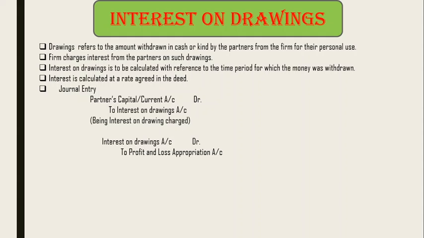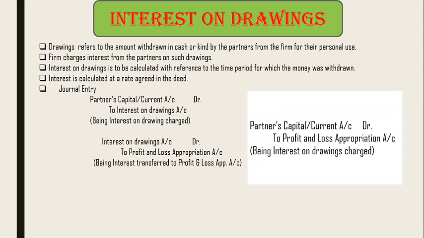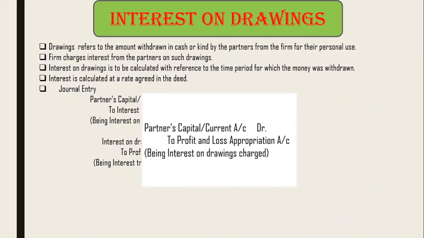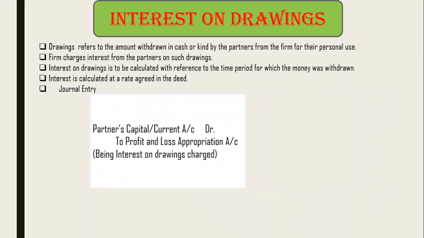We can also pass a single compound entry here. Partners' capital account debit to interest on drawings, and again the interest on drawings is transferred to P&L appropriation account. So the compound entry will be: partners' capital account debit to P&L appropriation account. This shows the same thing, that partners' capital account will be debited, and interest on drawings is taken on the credit side of P&L appropriation account, since it's an income.